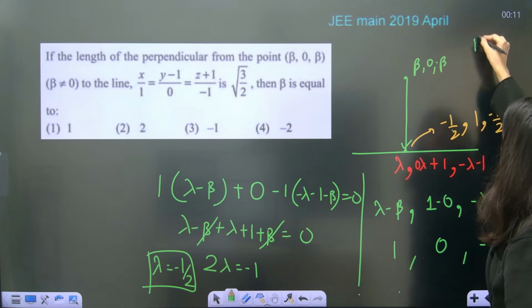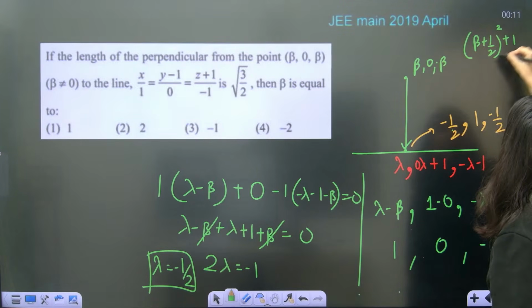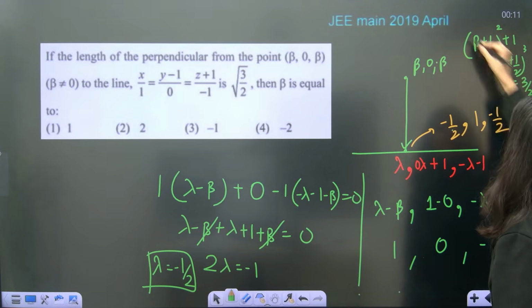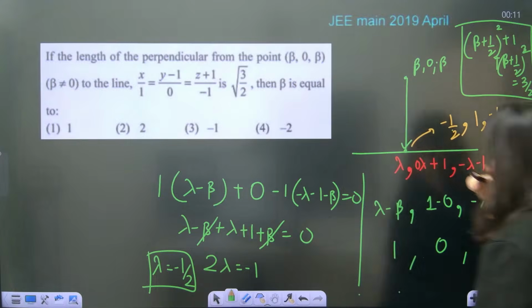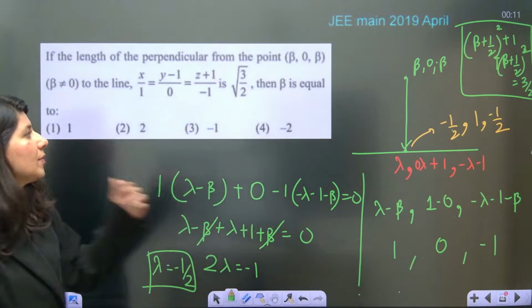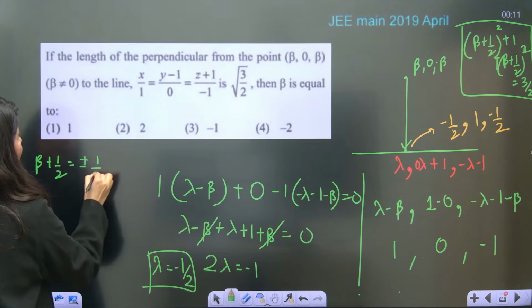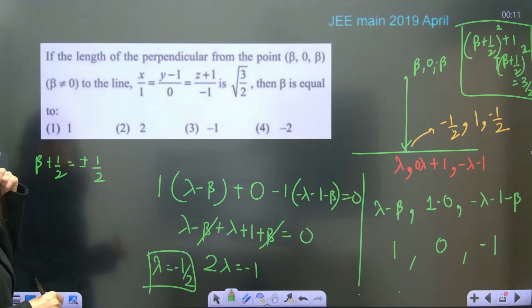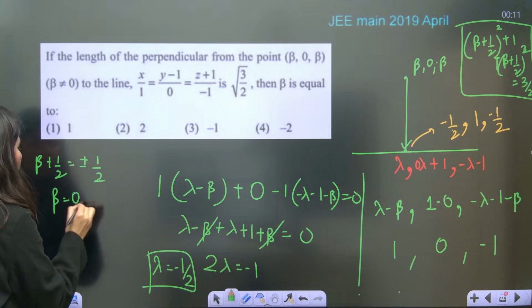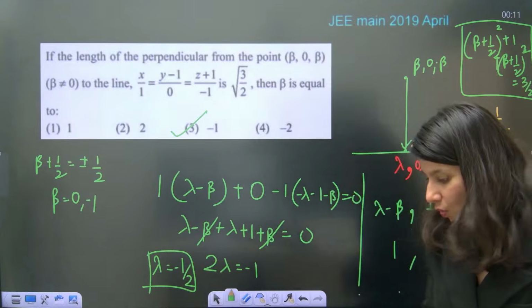See, distance will be (beta plus half) whole square plus 1, then (beta plus half) whole square is equal to what? 3 by 2. This is what you have to solve. So 1 by 2, 1 by 4, beta plus 1 by 2 will be plus minus half. So now the value of beta will be what? Either 0 or minus 1. So beta will be either 0 comma minus 1. So option C is absolutely matching. Alrighty.